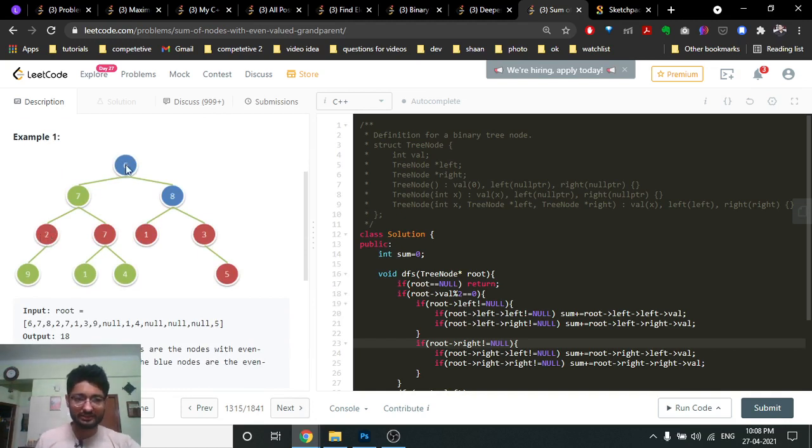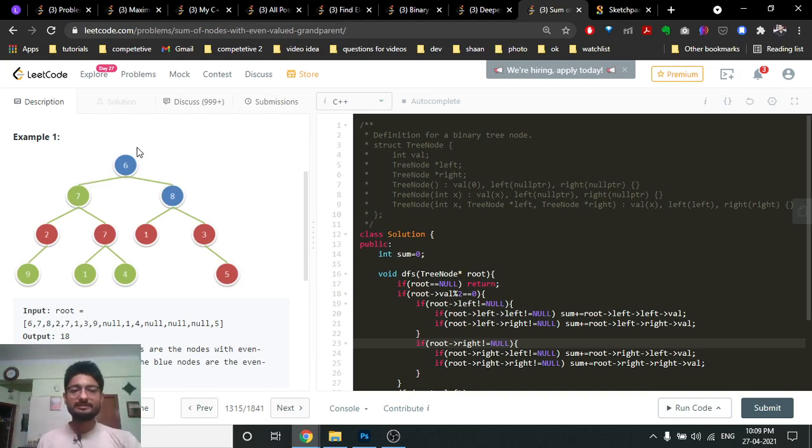For this node, this is the grandparent which is even, and for this node also the grandparent is even, and for no other case this is correct. Now going up is difficult in a binary tree because the nodes are pointing in the downward direction.